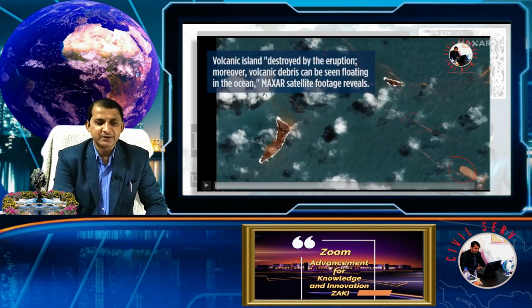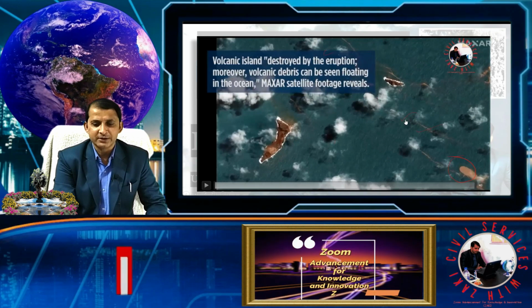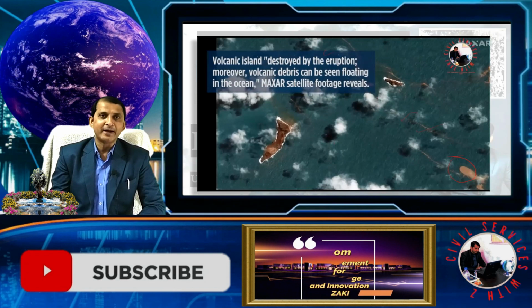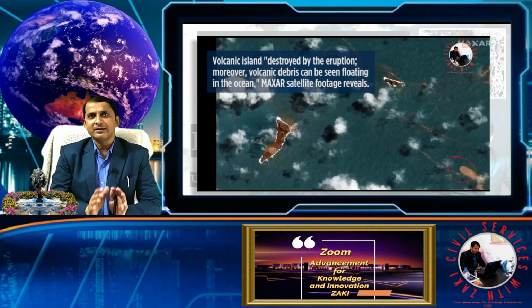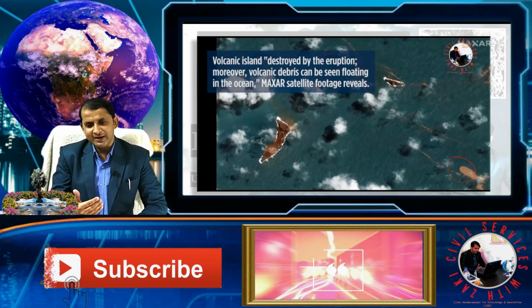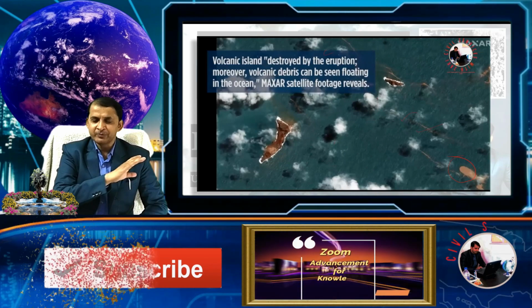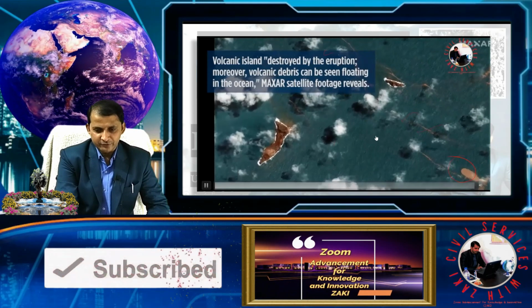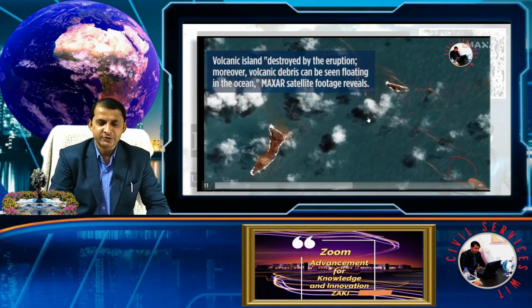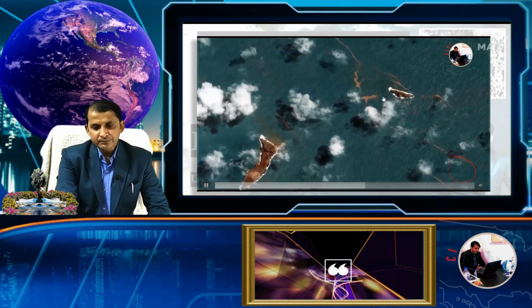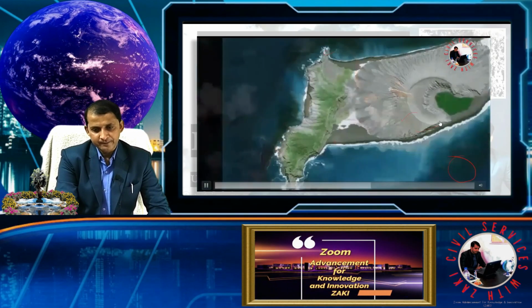Basically these pictures were taken by Maxar satellite footage, and the Maxar footage revealed that the debris and the remnants of the volcanic island are spread across the sea, across the ocean. Basically it is situated in the Pacific Ocean.